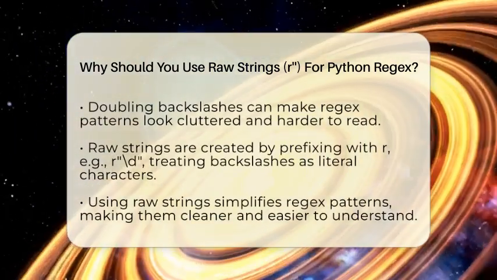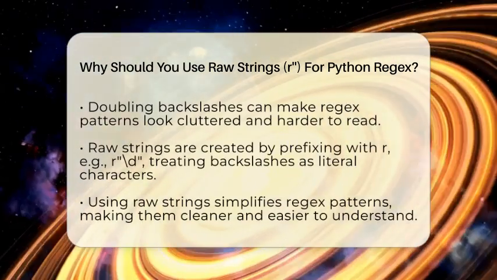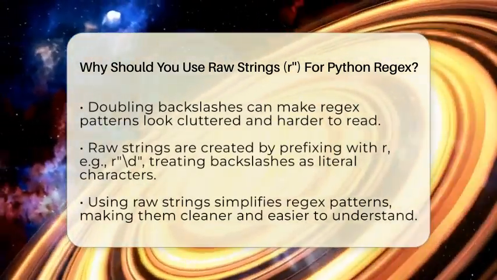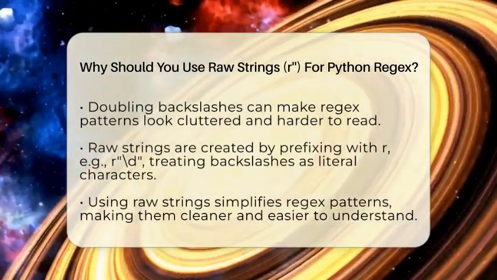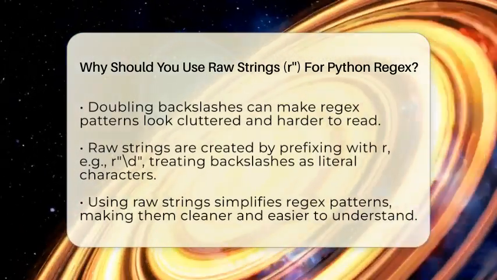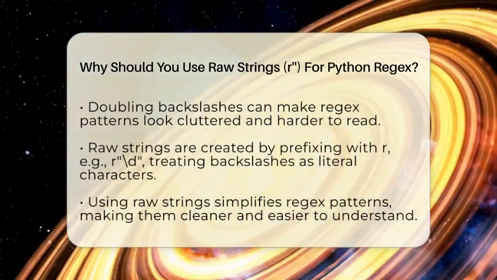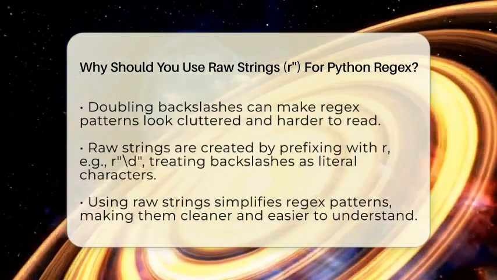Raw strings, created by prefixing the string with an r, tell Python to treat backslashes as literal characters. So, r"\d" is read exactly as a backslash followed by a d, which is what you want in your regex pattern. This means you do not need to double the backslashes, making your patterns cleaner and easier to understand. For example, r"\w+" is much simpler and more readable than "\\w+".